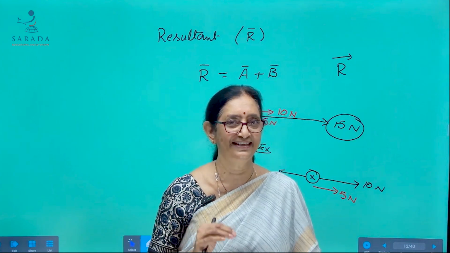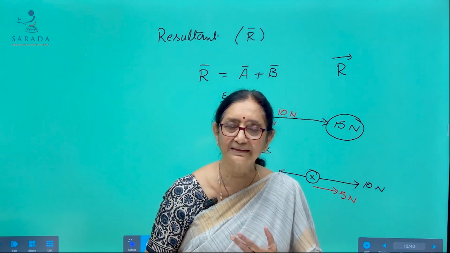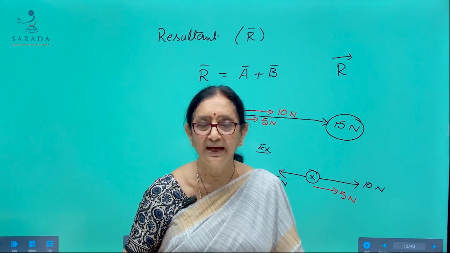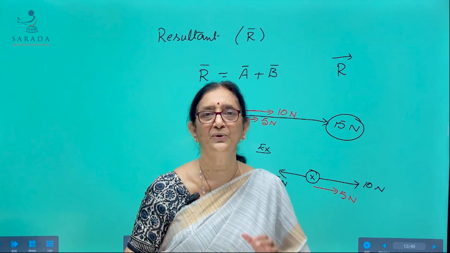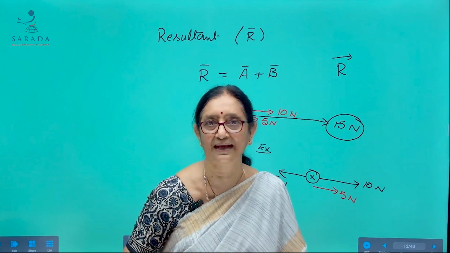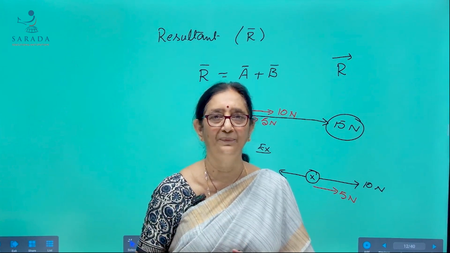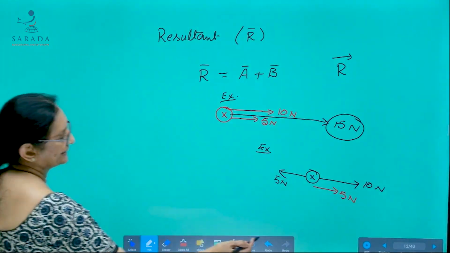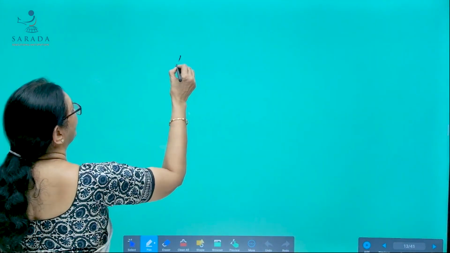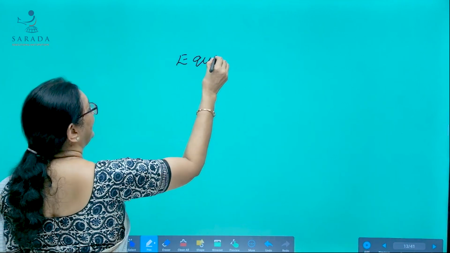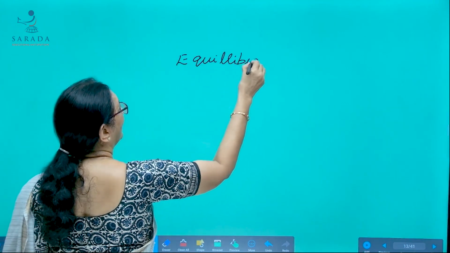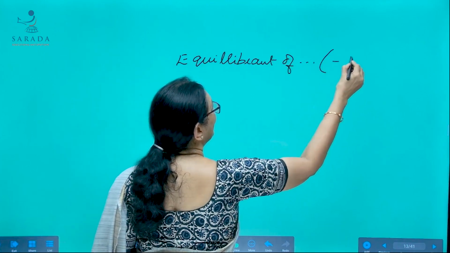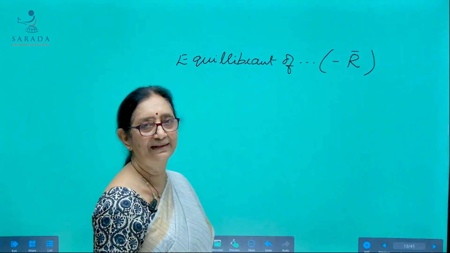Now, I am defining the resultant once again. So, resultant of number of vectors is that vector which, when applied alone, produces the same effect as that produced by all the other vectors together. So, that is the resultant. And the next one is equilibrant of number of vectors. It is the negative vector of the resultant.